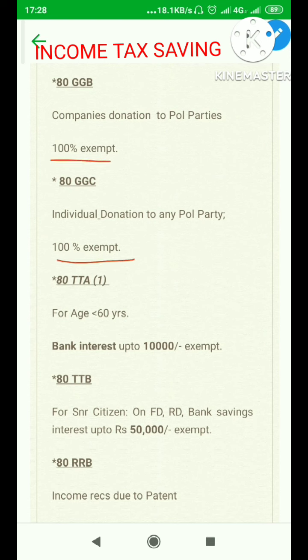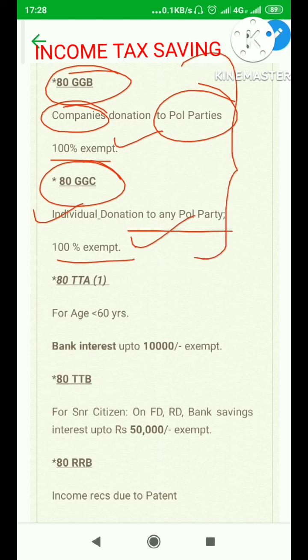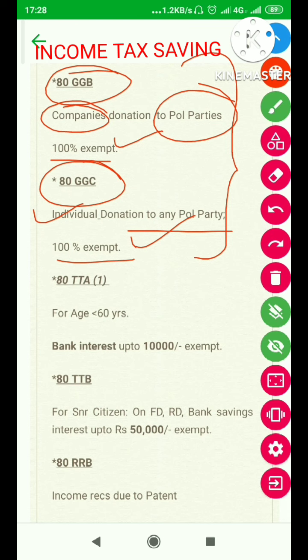In case any company donates to any political party under section 80GGB, 100% exempt from income tax. 80GGC is for individuals donating to political party, 100% is exempt from income tax. That's how I just made a remark. The politicians, for themselves, they have made this special facility. 100% of the amount given to them or to their parties, more than 2,000 by means of a check only, is exempt from income tax. Please keep it in mind.